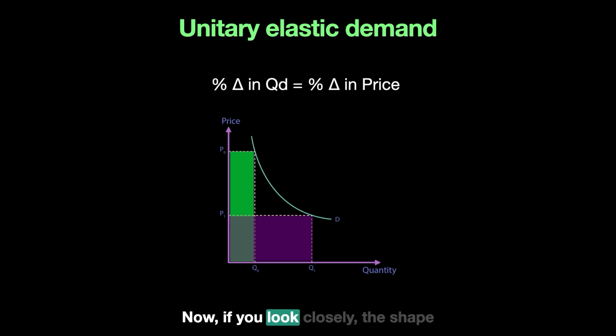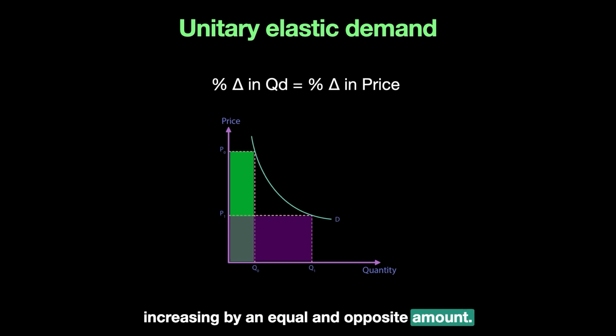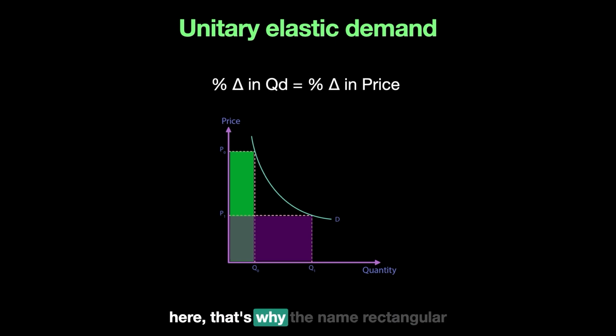Now, if you look closely, the shape of this demand curve isn't linear. It is a shape that we call a rectangular hyperbola. And this is a shape that has a feature where if I go from, let's say, P0 to P1 and there's a 10% change, the quantity will be increasing by an equal and opposite amount. And therefore, the rectangle that is formed here, that's why the name rectangular hyperbola, which is basically P0 times Q0, is exactly equal to this rectangle P1 times Q1.